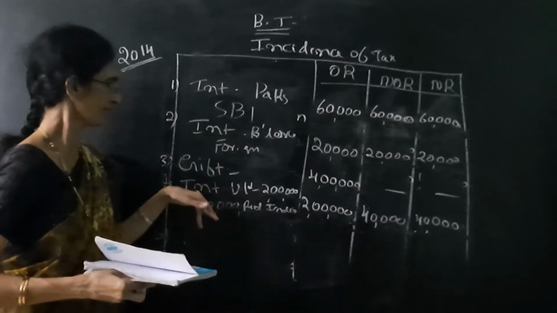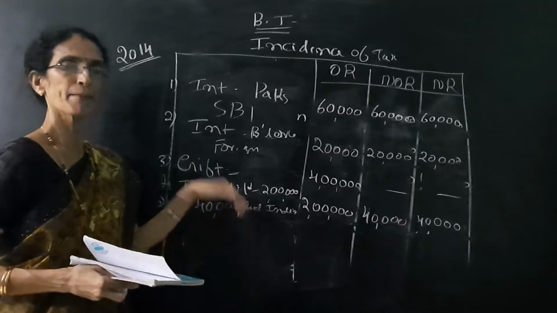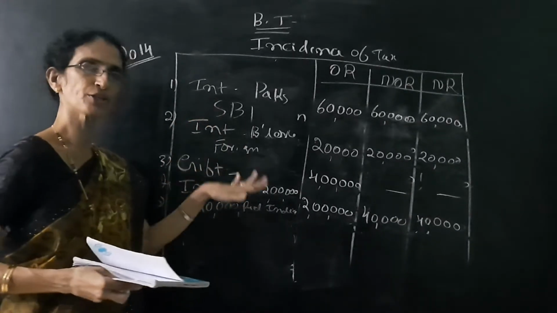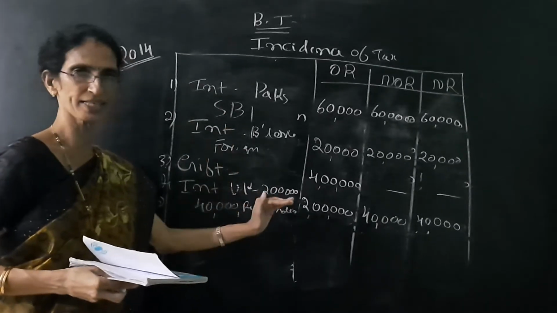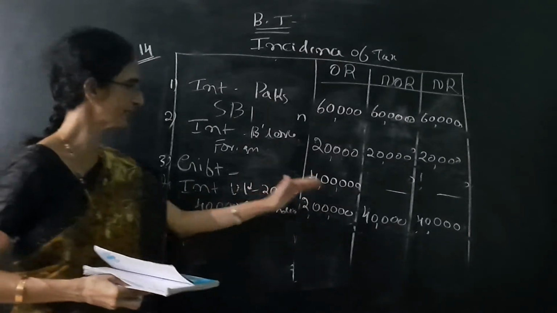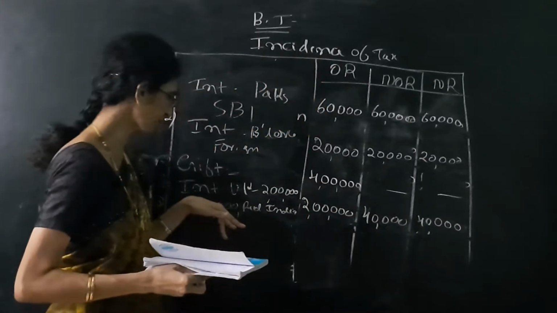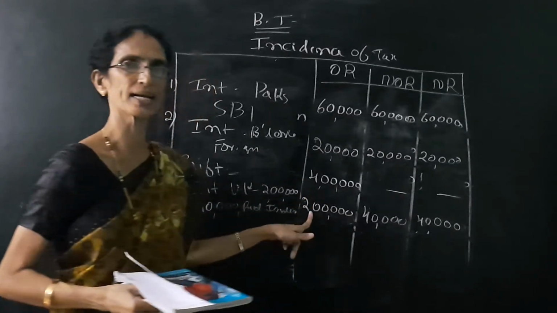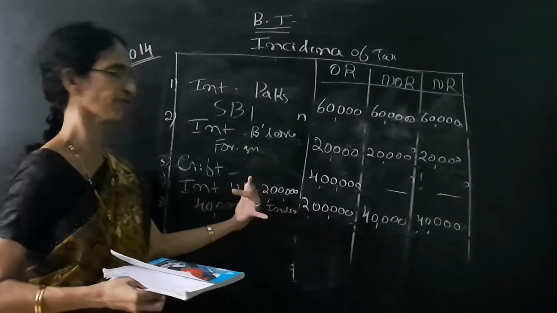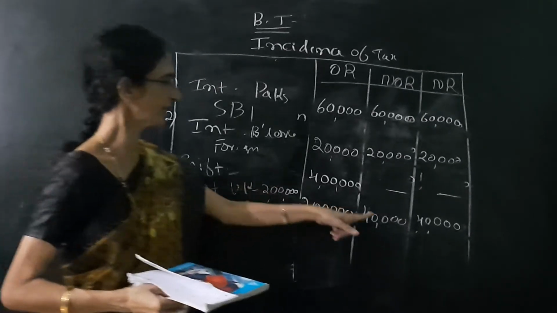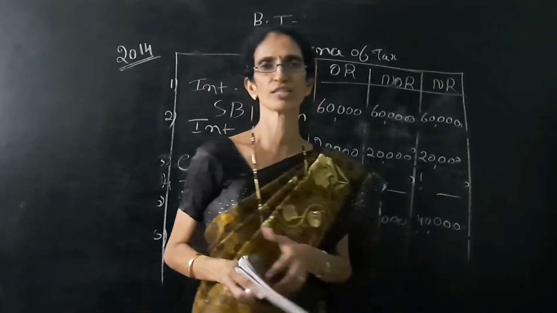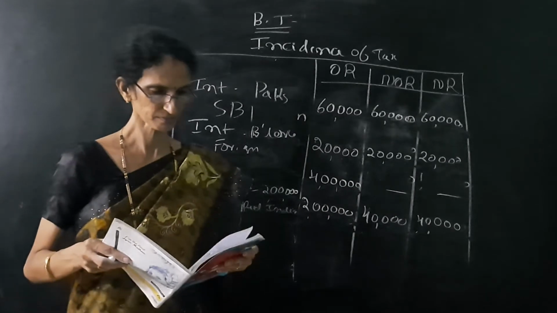Once again, it is the interest from the foreign company. Bank also foreign UK and branch is also UK. So whole is foreign income. Out of that 40,000 received in India. Once again received in India means three columns yes, yes, yes. But the amount is 40,000. So in this 2 lakh it includes 40,000. So here we have to write full amount because it is foreign income from UK. Then in these two columns it is received in India, so we have to write only 40,000 and 40,000.